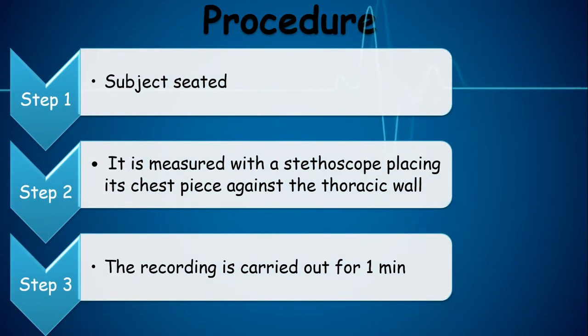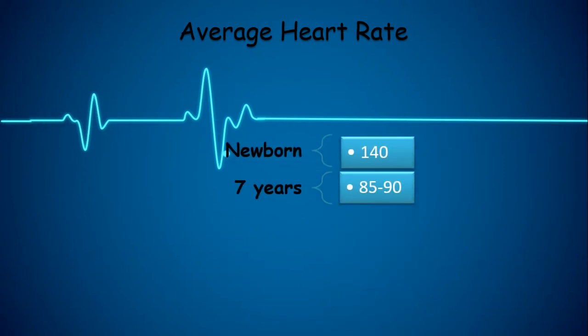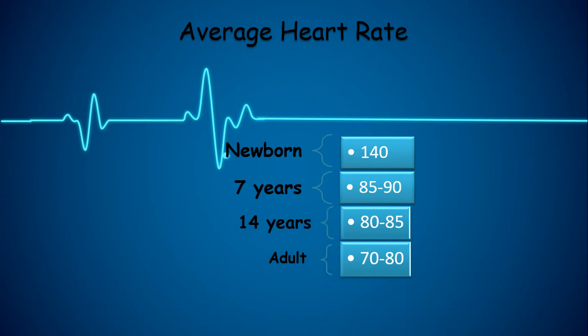Next one is the procedure. In that, step 1 is the subject is seated at rest. Step 2, it is measured with a stethoscope, placing its chest piece against the thoracic wall. And step 3 is the recording is carried out for 1 minute. Average heart rate is for newborn 140, 7 years children 85 to 90, and 14 years children 80 to 85, and for the adult it is 70 to 80 beats per minute.